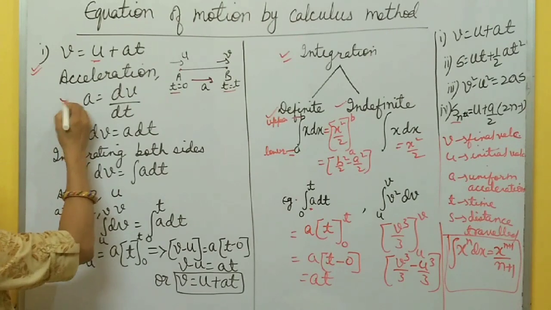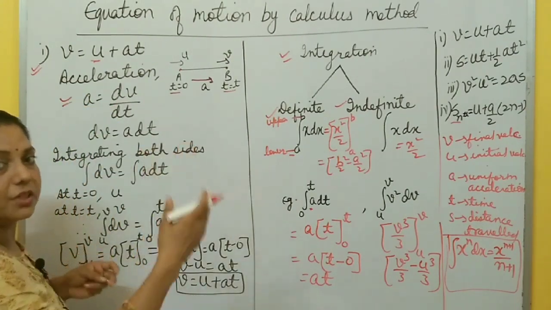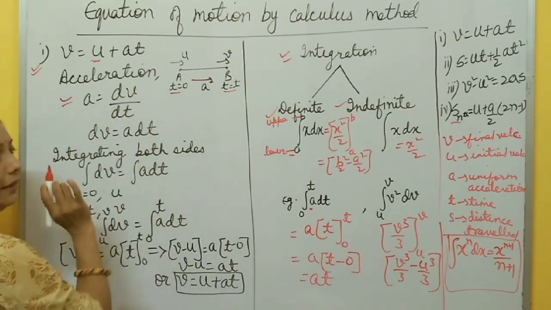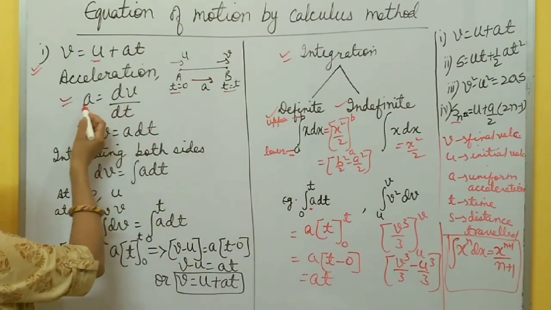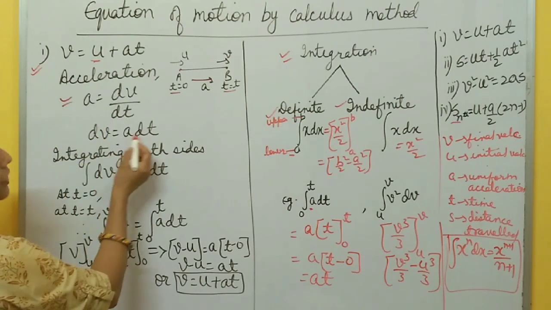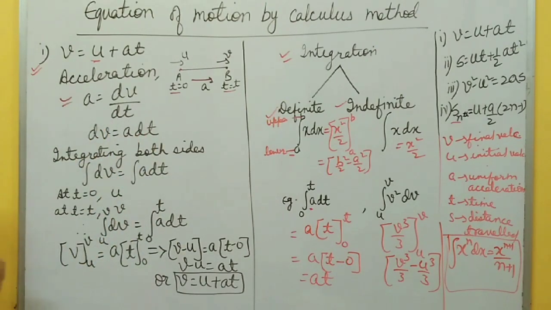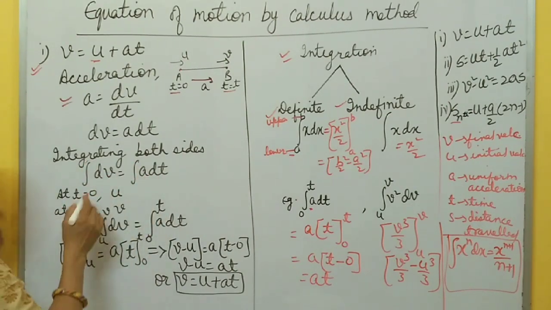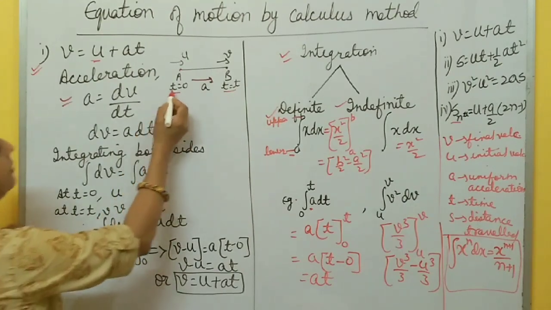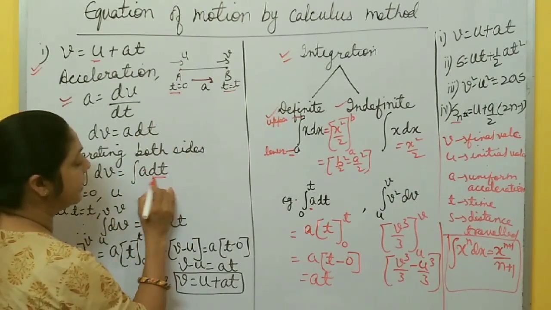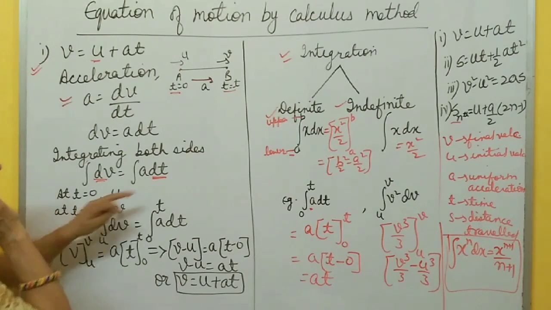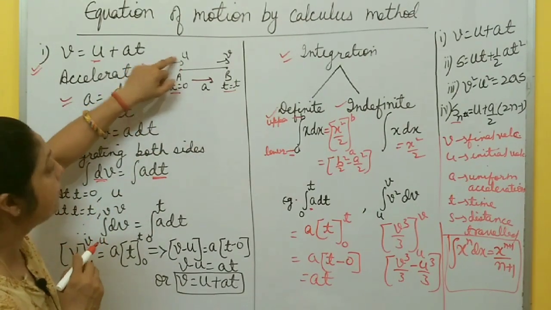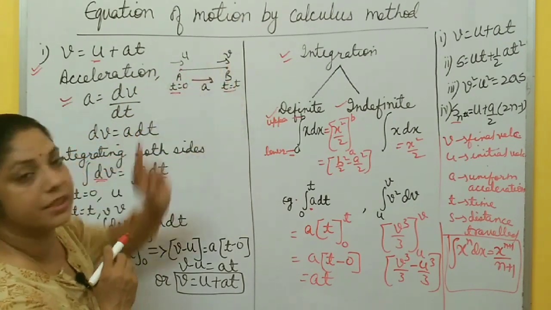Now from the definition, acceleration is change in velocity per unit time, and if the change is very small you write dv by dt. Now you take dt and multiply by a, so dv equal to a dt. Now integrate both sides: integration of dv and integration of a dt. Now you have to put limits. Here the variable is time, and here the variable is v. It means with time, velocity changes. At time t equal to 0, velocity is u, and at time t equal to t, velocity is v.